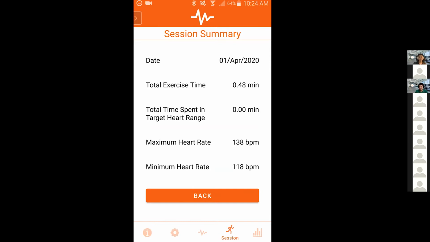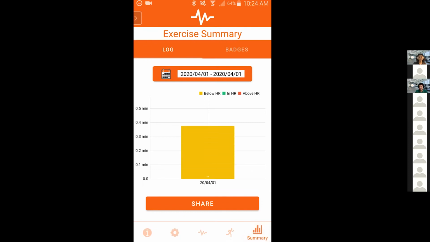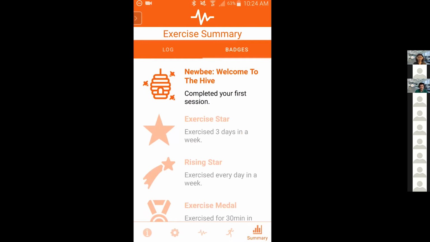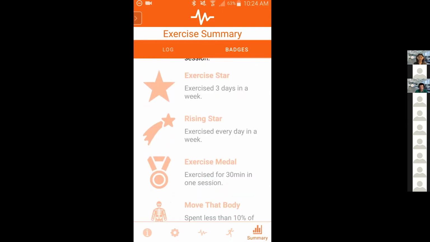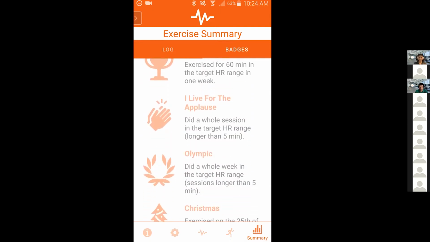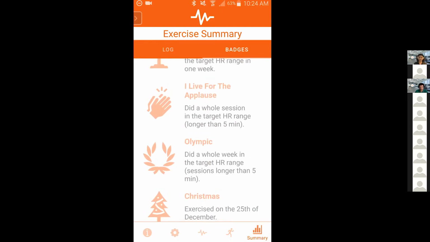Why don't we have a look at the log as well? All right. Here, you'll be able to see your workouts very quickly and approximately how much time you've been spending in that target heart rate zone. Don't worry, we'll be able to do that a little bit later. And for added motivation, we can go to the badges. Oh, nice. So I see I've unlocked already the first one, which is for completing my first session. And wow, it looks like there are a bunch of others here. So Michelle, I have my commitment. I'll unlock all of them.